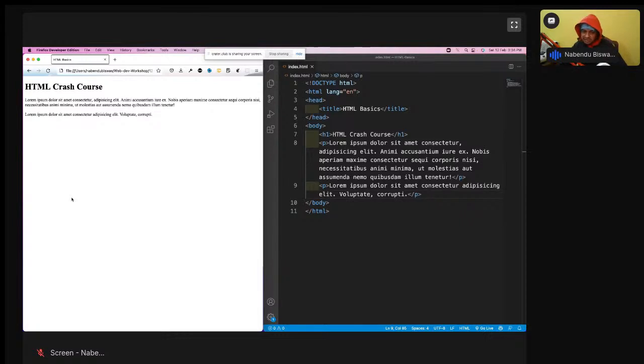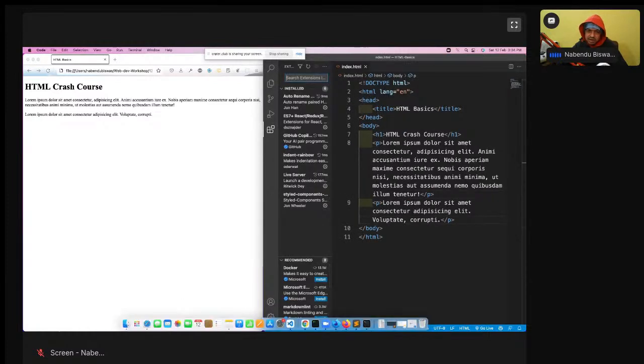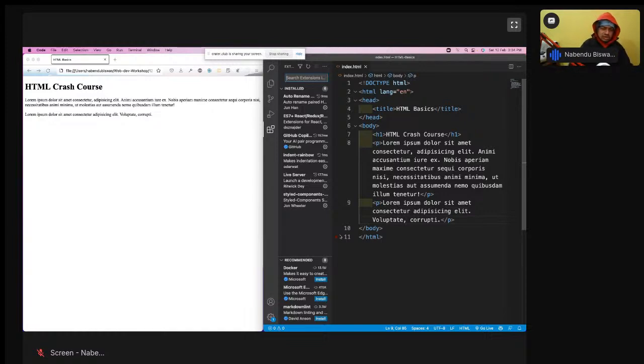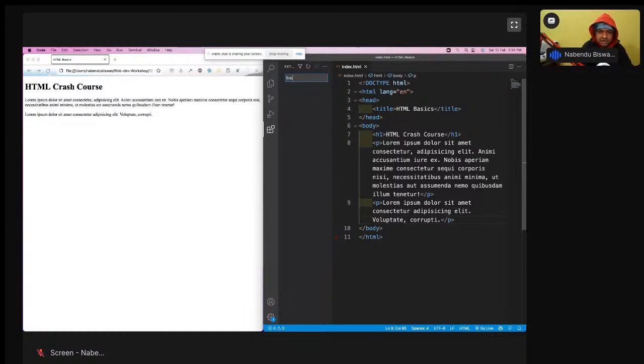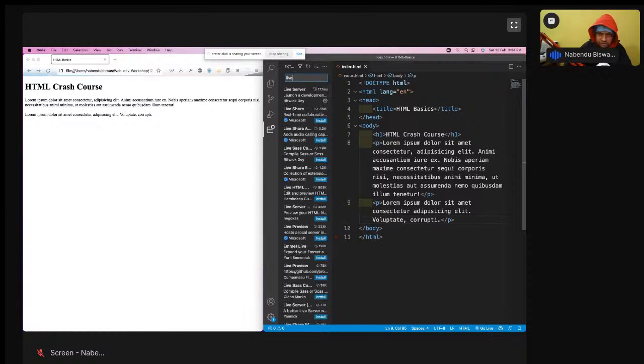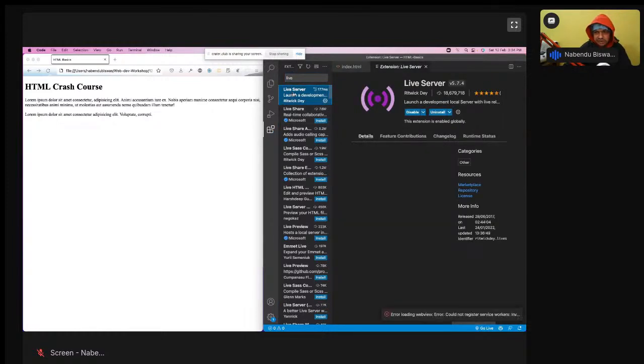So for this, we have a very good, nice extension. Someone was asking about the extension. In VS Code, you have to come down here and come to the extension tab. A lot of extensions will be there. You have to add one extension. Nowadays VS Code comes with a lot of extensions, but you have to install the live server extension. Search for live, and this will open the extension live server, and you have to enable it. Okay, so that is done.